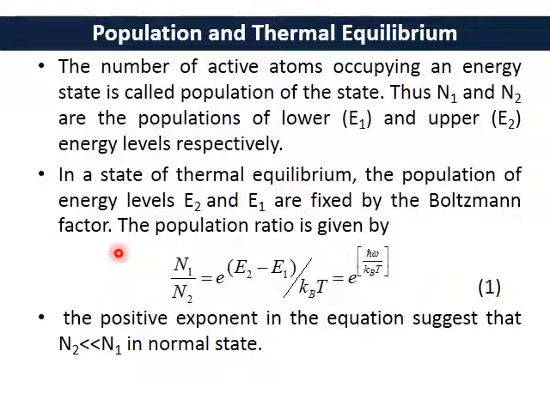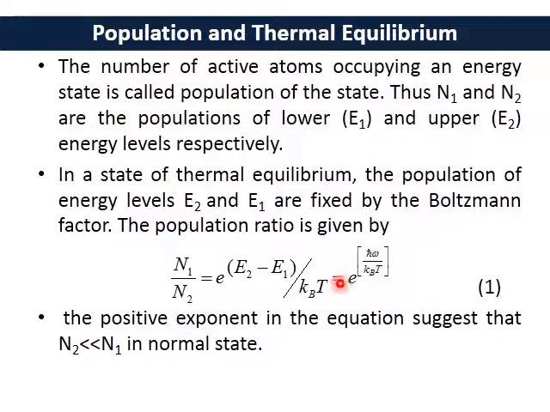What is this? I am sure you have studied this in your class 11 and 12 while studying the topics of thermal physics. Now let us use those here. The population ratio is given by N1 by N2, the ratio of the two populations in the two levels, which is equal to e to the power E2 minus E1 by kBT. This whole term, E2 minus E1 by kBT, is the exponential term.